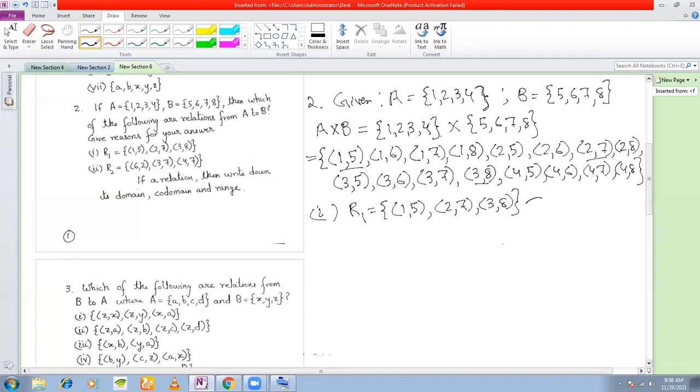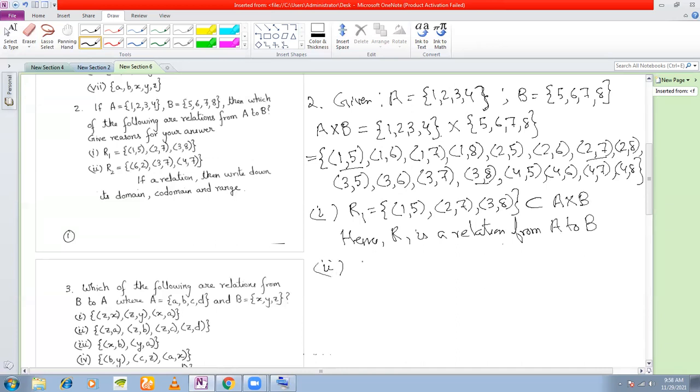So this is actually a subset of A cross B. Hence R1 is a relation from A to B. From A to B means A cross B.